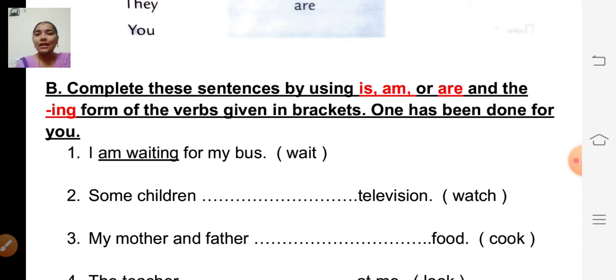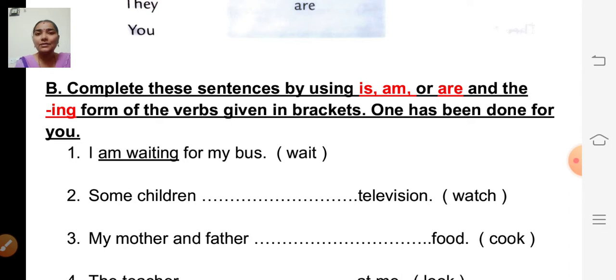And the second one is, if the doing word ends with the letter e, then we have to remove that e and add ing to the given doing word.